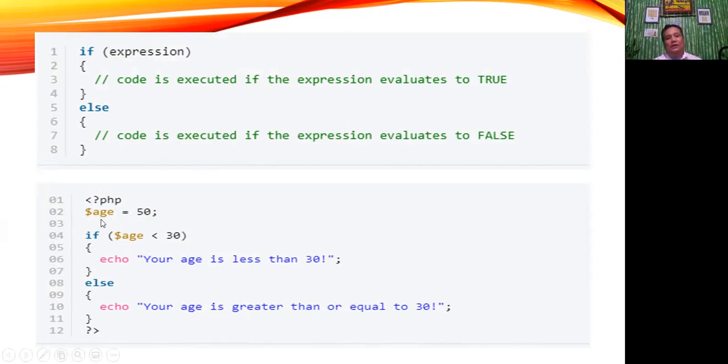Our variable is age, of course, equal to 50, for example. Then if age is less than 30, begin, echo "your age is less than 30", then end. Else begin, echo "your age is greater than or equal to 30". End. Then the closing tag for PHP. So when you have two choices and one of them must be executed, you can use the if-else construct.